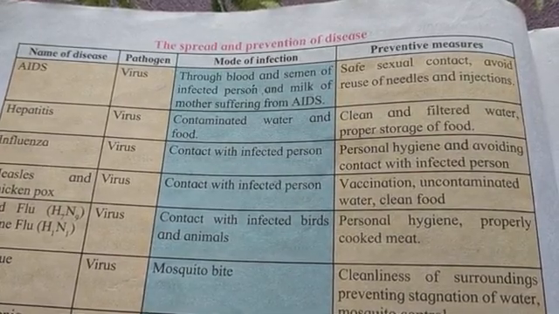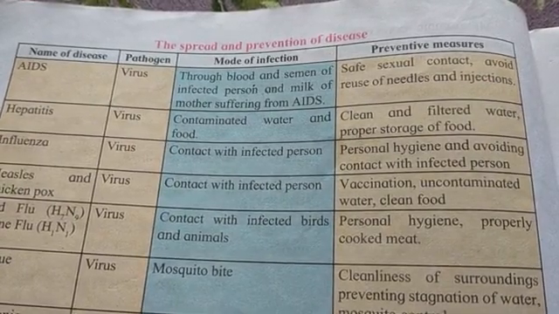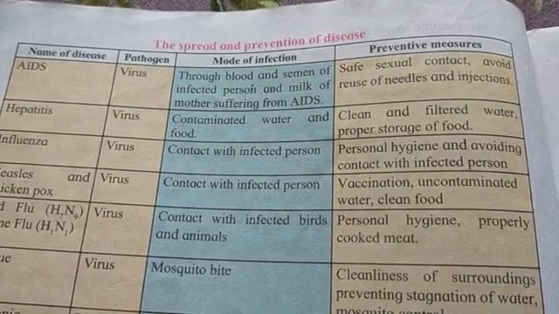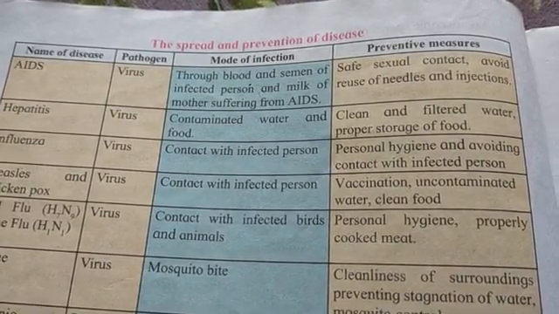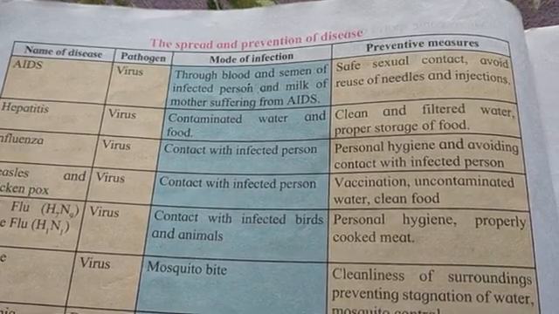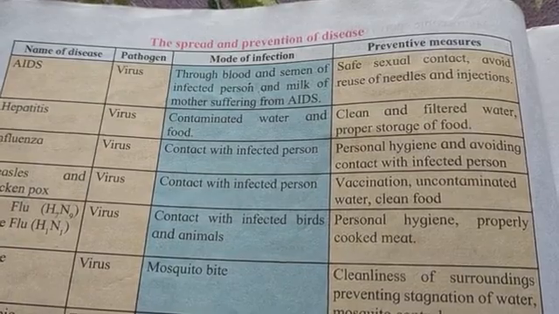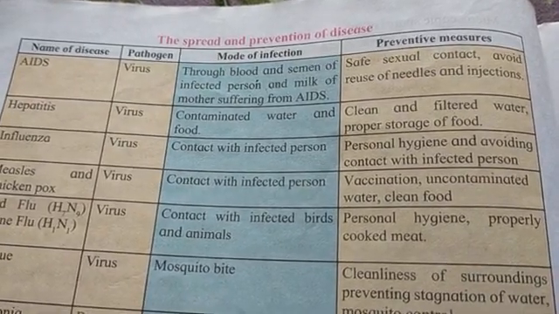What is the mode of infection? It occurs because of contaminated water and food. Prevention: clean and filtered water, and proper storage of food. You should use clean, filtered water and store food properly. The third disease is influenza.